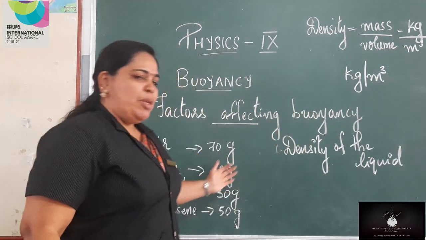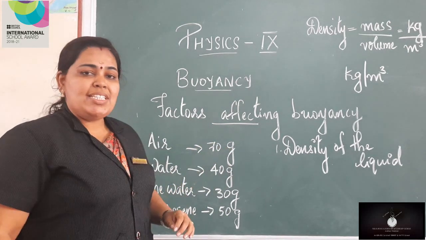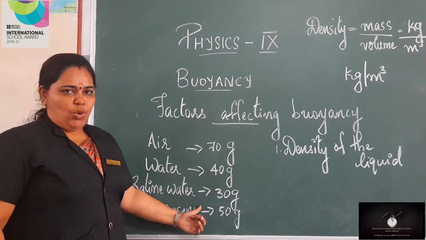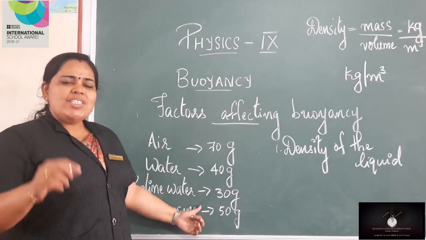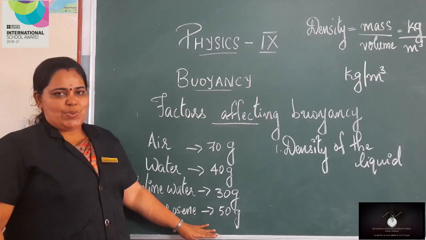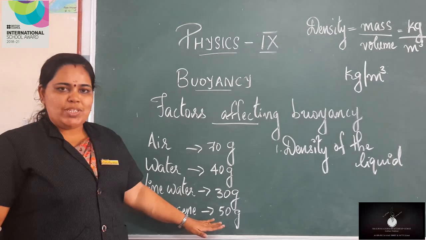So, from this experiment, can you tell me which liquid has maximum density? Yes, it is saline water. And which is the liquid which has least density? It is kerosene. Okay, so the densities of these liquids are different.